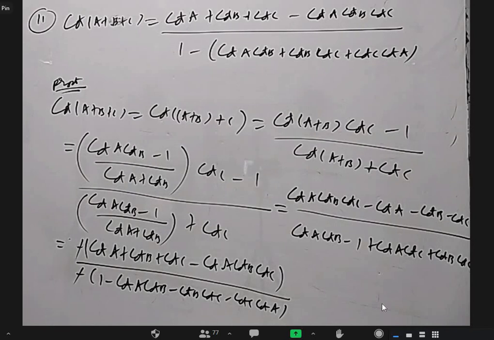Okay, there are few formulas, and after that I want to do questions in the evening 4 to 5. Yes, please. Sir, is there any formula for secant of a plus b like that? No, cosecant and secant a plus b plus